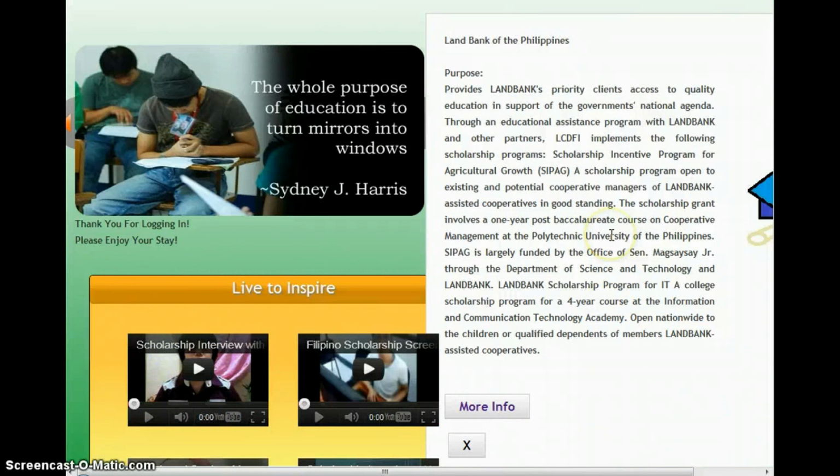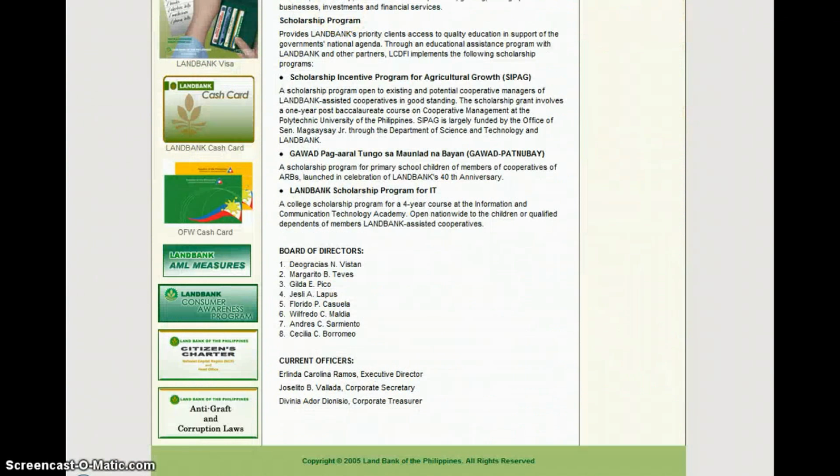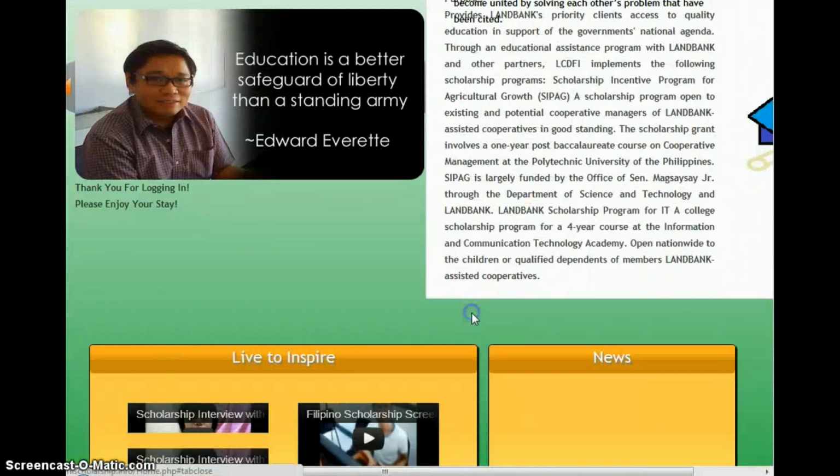A pop-up appeared here. It consists of the name of the scholarship and the purpose of the scholarship, wherein it consists of the full description of that scholarship. Now let's try clicking More Info. When you click More Info, it will automatically redirect you to the page of that scholarship, this one. Let's try closing it, and let's try closing the pop-up by clicking the X here.